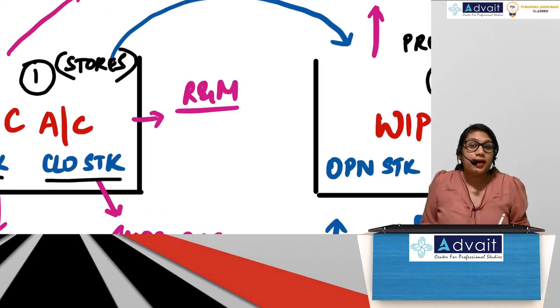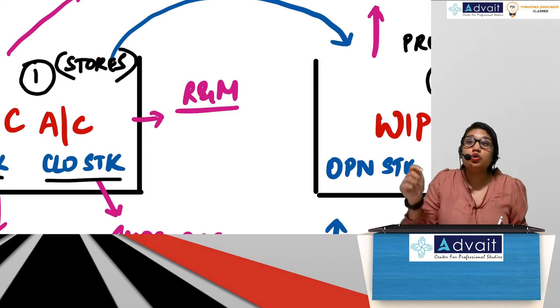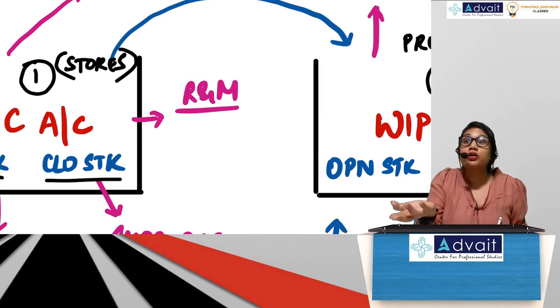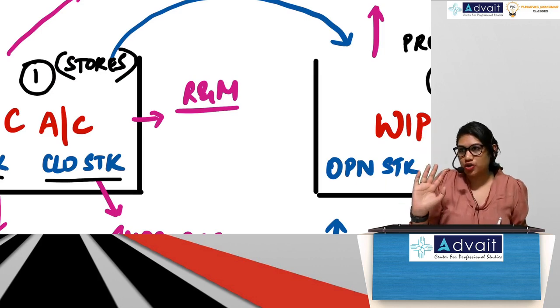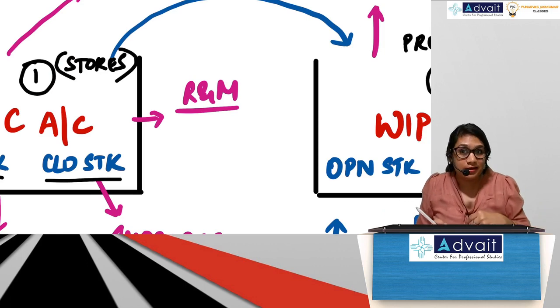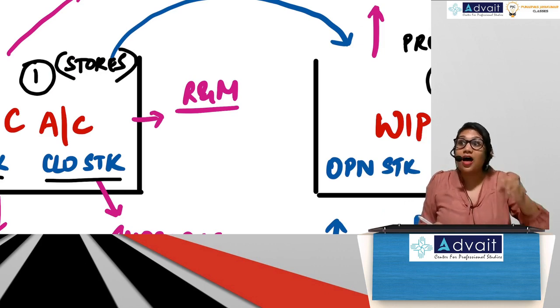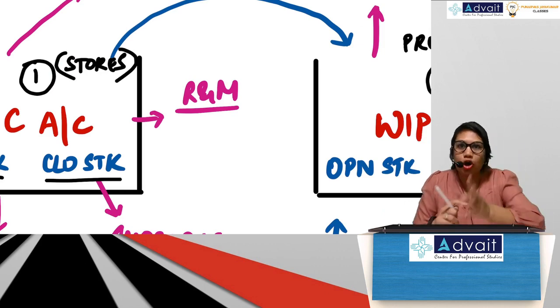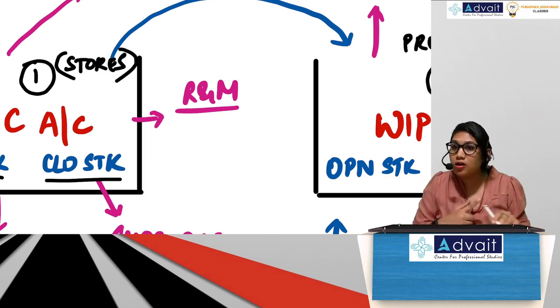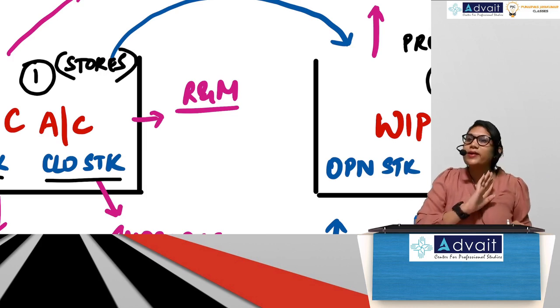But here, what did I say? I am issuing material towards repairs and maintenance. Repairs and maintenance is what? FOH. It is FOH. So if it is indirect material, then it has to be routed via our overhead accounts. It cannot directly go to production or FGC or WIP or whatever the case may be. The overheads will take care of it.